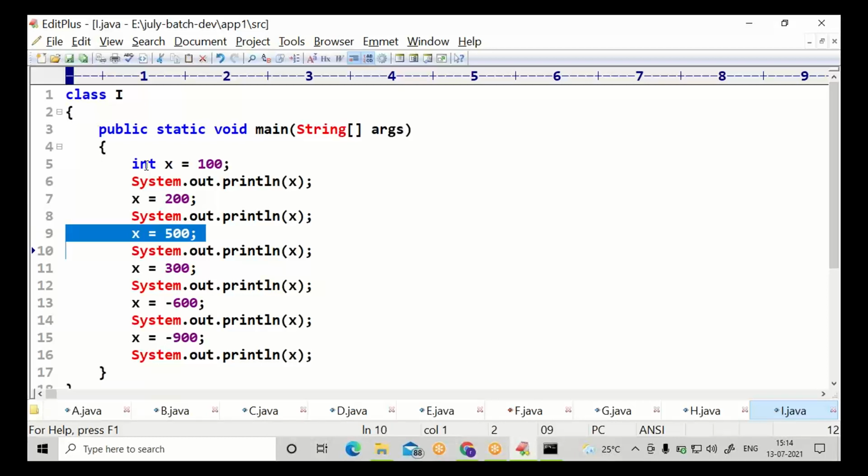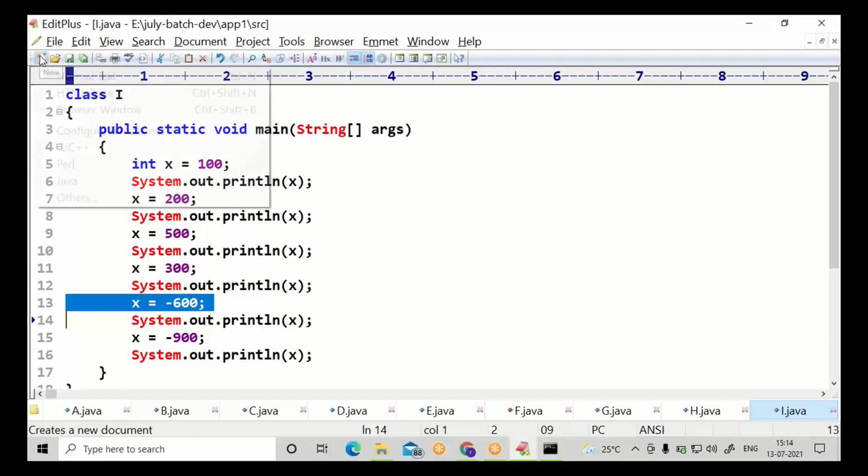You can use that changed one. Again change. Whenever you want, you can change. There is no restriction that only in a particular condition you have to change, or only this many number of times. Any number of times. A container to store a varying value is a variable. We are giving x a scope of main. Within the main only x can be used. That is why it is called a local variable.